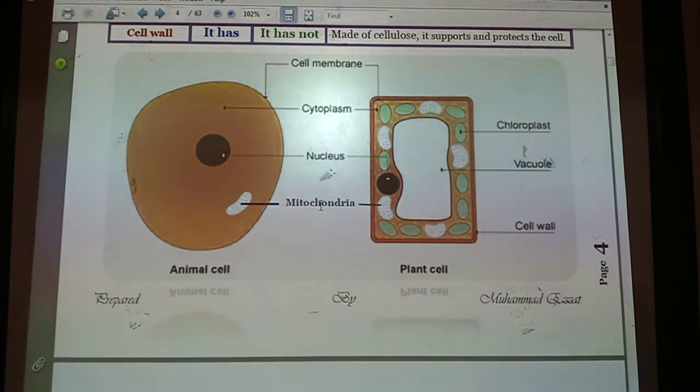As for the differences between the animal cell and the plant cell: plant cells have a large cell vacuole, while animal cells don't have large cell vacuoles. Plant cells have very important organelles inside their structure, which are called chloroplasts, but animal cells don't have chloroplasts. Plant cells are surrounded from outside by a cell wall for supporting and shaping the cell, but animal cells don't have a cell wall.